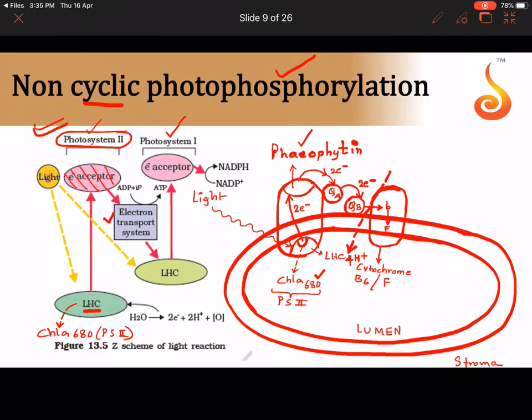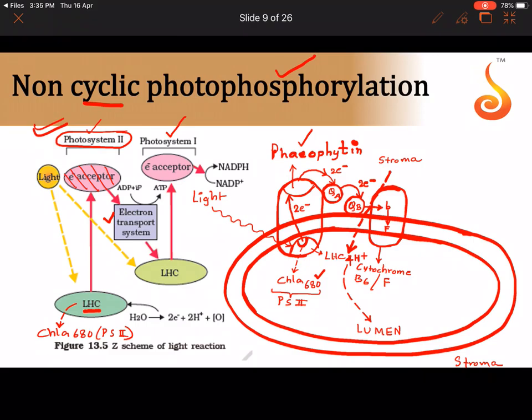From where to where is it getting pumped? The 4 protons are getting pumped from the stroma to what? To the, this one, which is this region. This region is called the lumen. So now we got how many protons from the stroma to lumen? We got 4 protons. Where did we get it? Between plastoquinone B and cytochrome B6 and F complex.